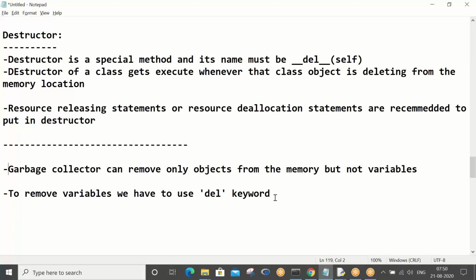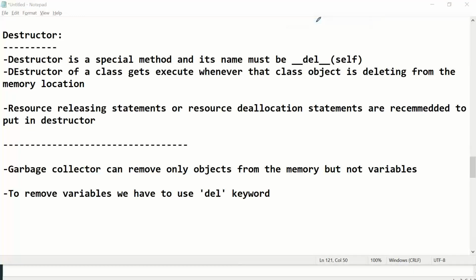See, here an object is there, and here the garbage collector is there. Imagine the garbage collector wants to eat this object, means it wants to delete this object.